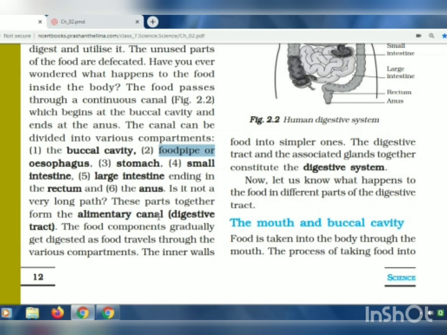Yes, so when these parts are combined, what are they called? They are called the alimentary canal or the digestive tract. The food components gradually get digested. So the whole thing is not digested at once, it is digested slowly when it passes through all these parts of our body. So food gets digested as it travels through the various compartments.